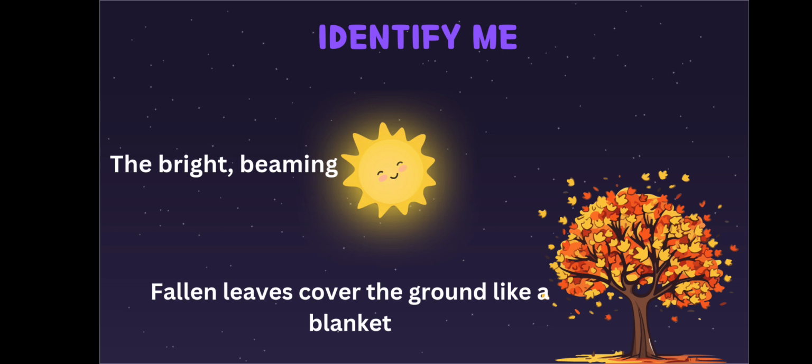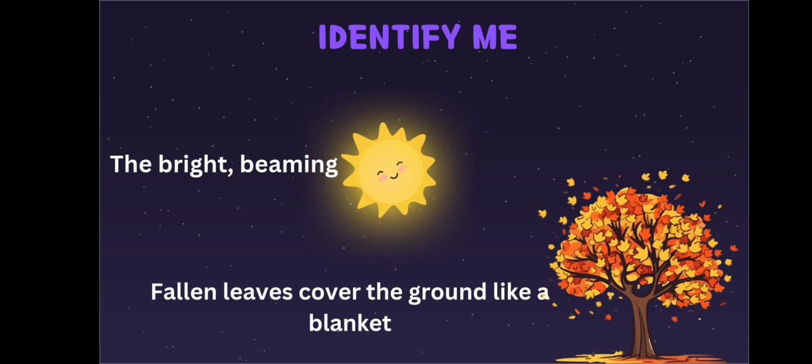Look at the images and listen. The bright, beaming sun. Fallen leaves cover the ground like a blanket. The bright, beaming sun. What came to your mind when I read this? Okay, very good.